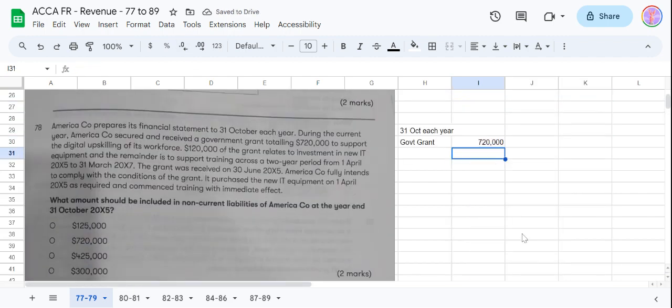So they received a government grant of 720K to support the digital upskilling of its workforce.